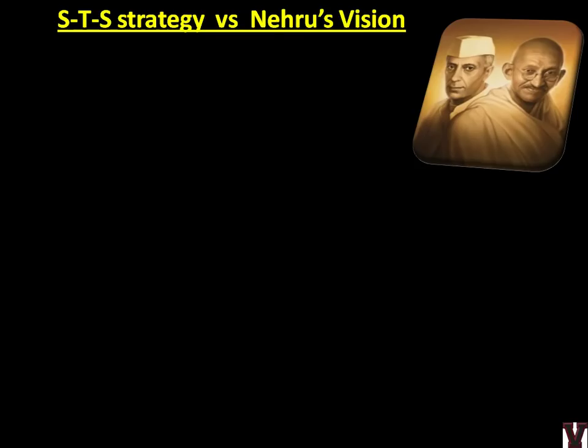So first one is the STS strategy versus Nehru's vision. That is how Spectrum has actually explained it. Gandhi-Nehru relations also become important. Not only Gandhi-Nehru, but senior leaders of INC versus youth leaders like Nehru. So we'll see what this strategy means. After civil disobedience was withdrawn, three new visions will come up.